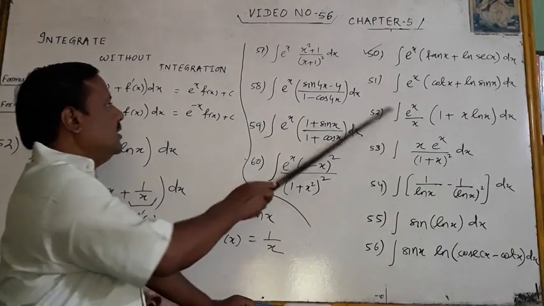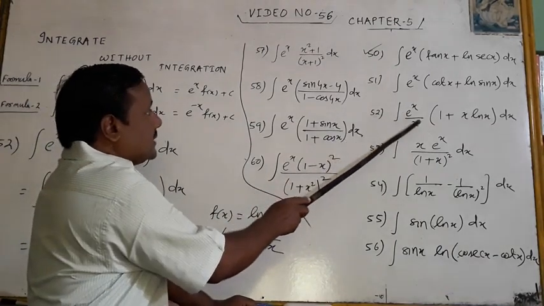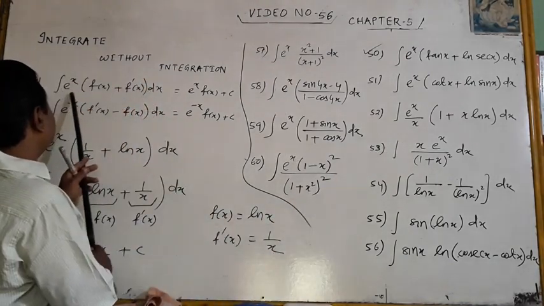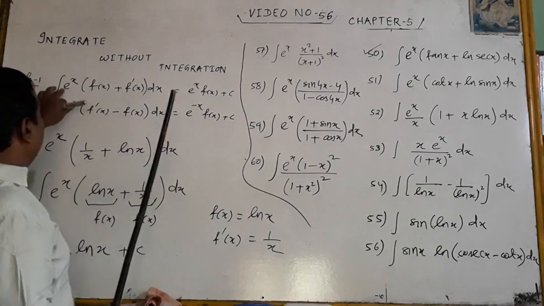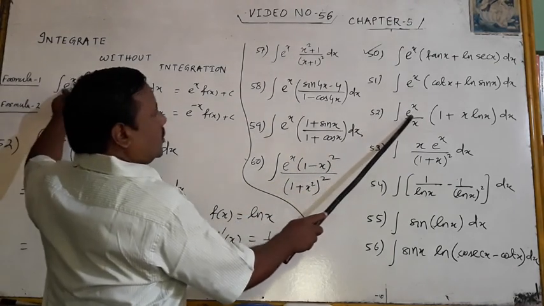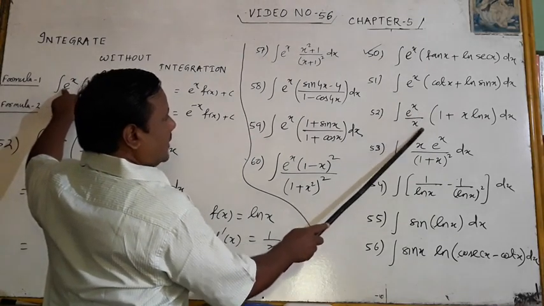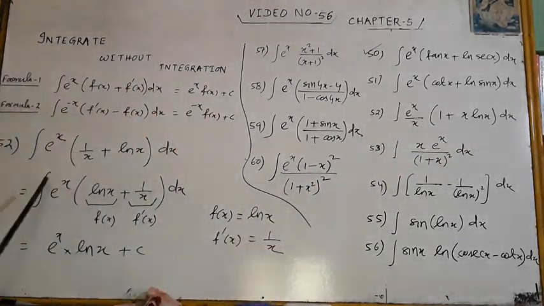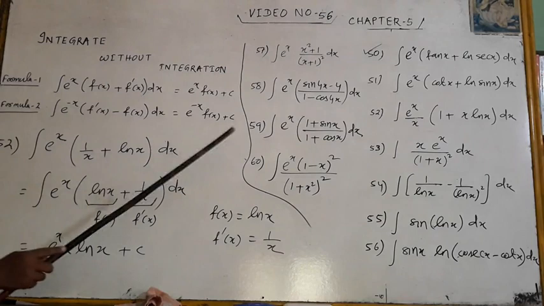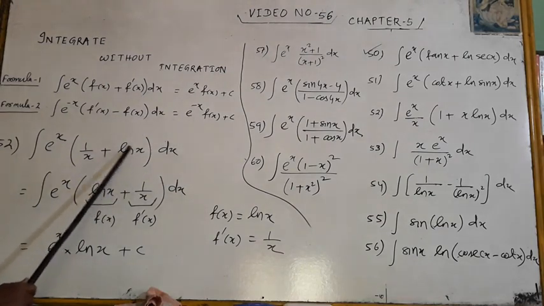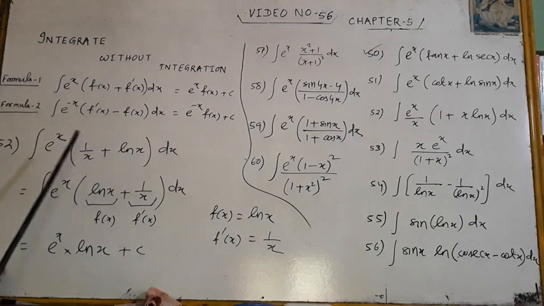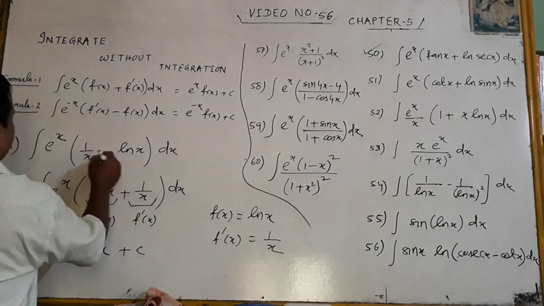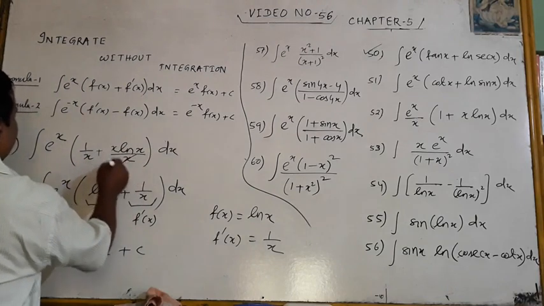Look at question number 52. It is e to the power x by x (1 + x ln x). But in my formula is there any by x? So it is only e to the power x. So what we have to do? There is a disturbing element, that is 1 by x. So put it inside. It becomes what? 1 by x plus x ln x by x, x cancel.